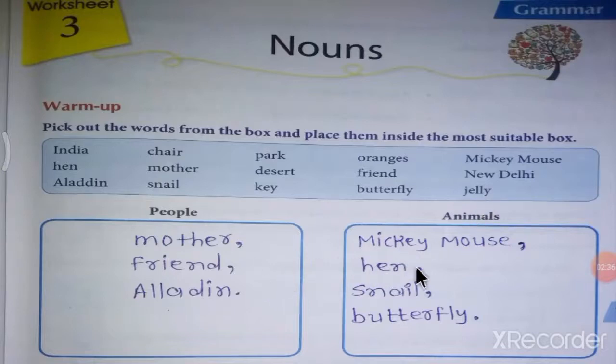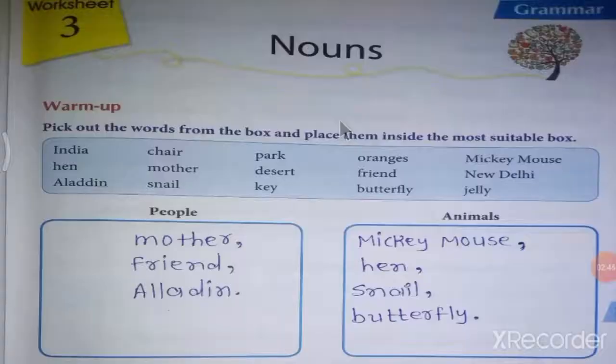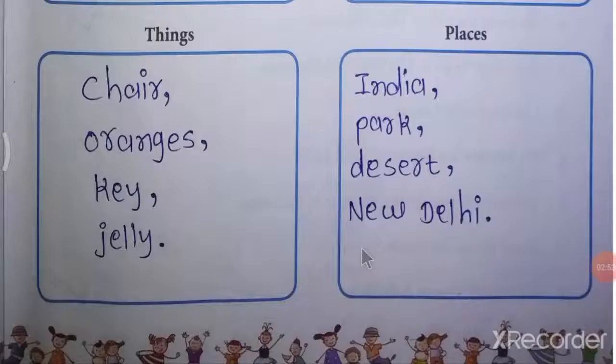Here 4 boxes are given: people, animals, things and places. You have to divide all the words into these 4 boxes.